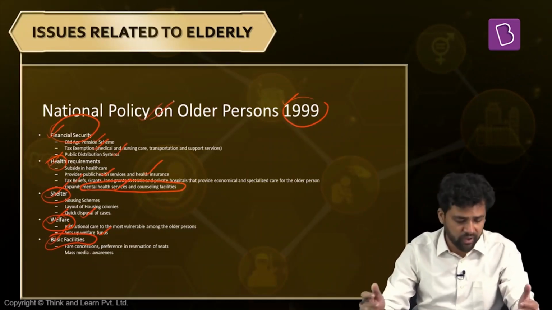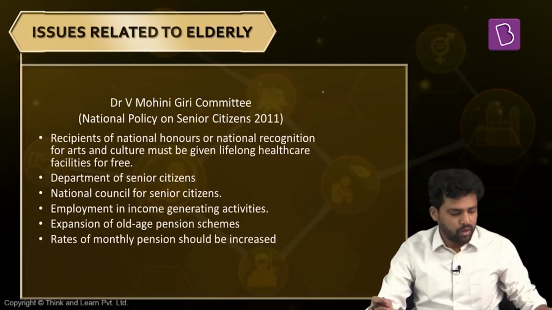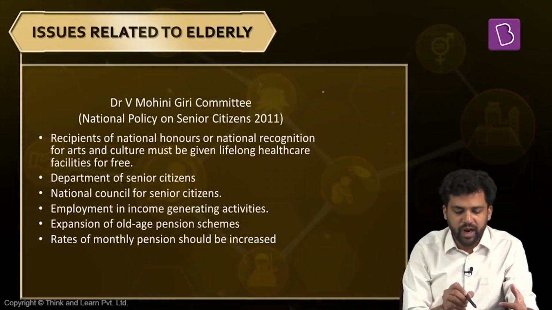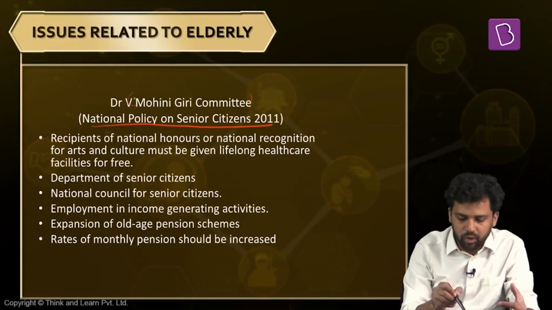So these are certain dimensions on which this national policy for elderly persons is talking about. So financial security, healthcare requirements, shelter, welfare, and provision of some basic amenities. Now, this was drafted in 1999. So 10 years after this, a committee was set up to review this particular policy. And again, they are also giving some suggestions. Whatever suggestions they are giving, it had been incorporated in the draft national policy on senior citizens. Now, what this particular committee, the Mohinigiri committee, talks about.